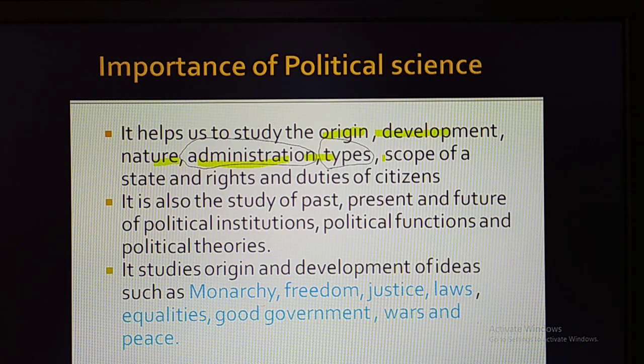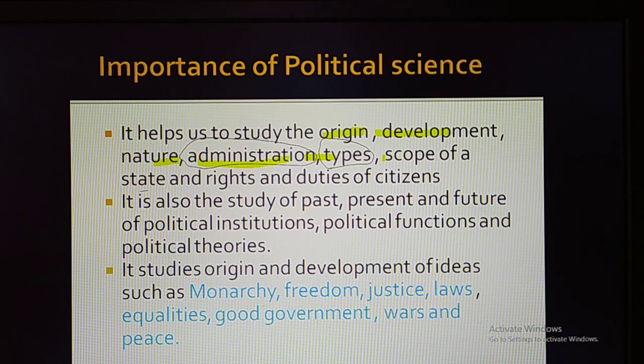Obviously there is a variety of governments. Governments can be divided into various types, like democratic government and communist government. India is a democratic country, America is a democratic country, England, France, these are democratic countries. But Saudi Arabia and Japan are not democratic countries, they are monarchies.